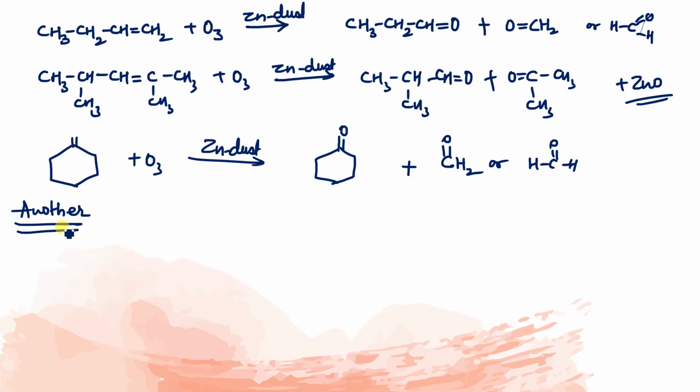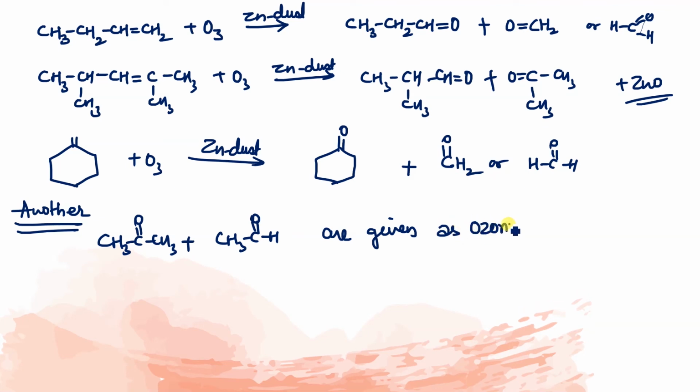One question can be asked, another type, that there are 2 products given. After ozonolysis, 2 products are given, you have to find the alkene. Okay, you have to find that. So it is quite clear that if there is an alkene or alkyne, when it undergoes ozonolysis, it will give you a mixture of aldehyde and ketones. Suppose I am giving you 2, one is acetone and acetaldehyde, given as ozonolysis products.